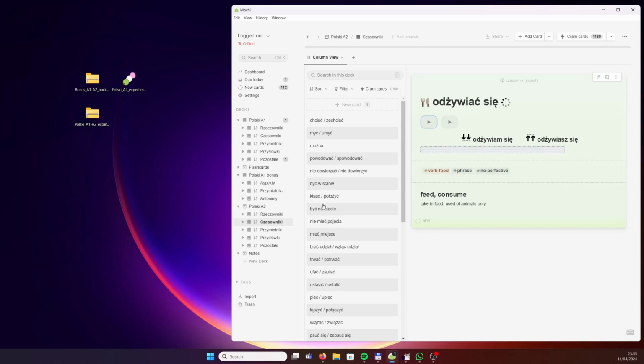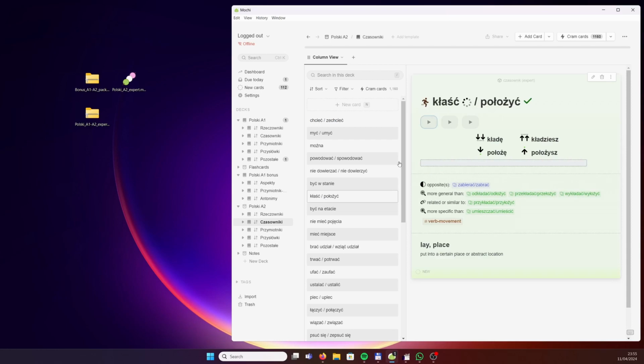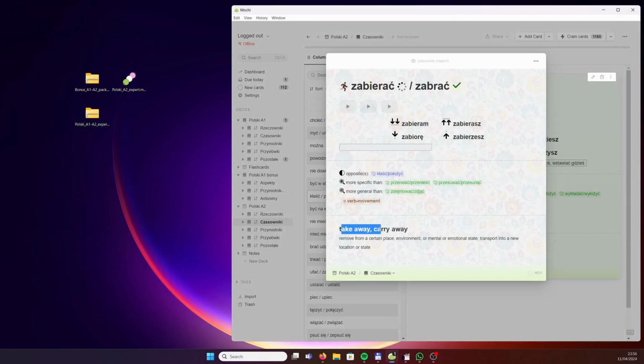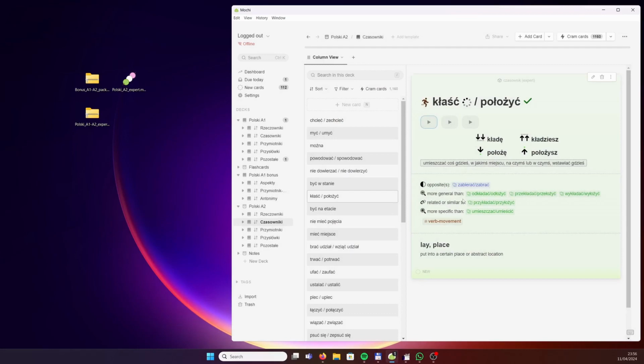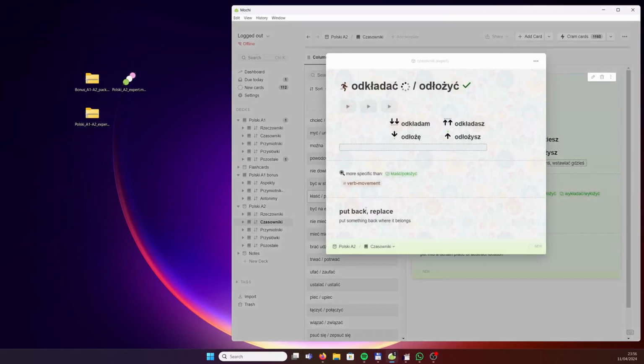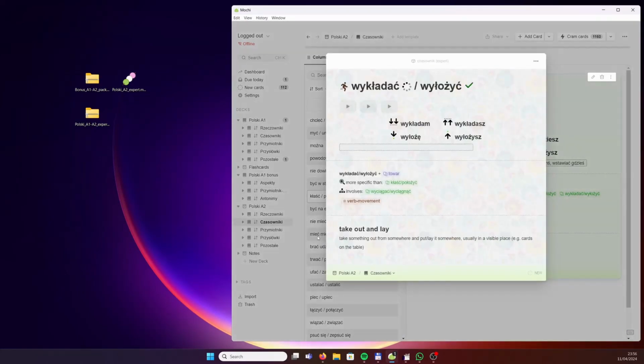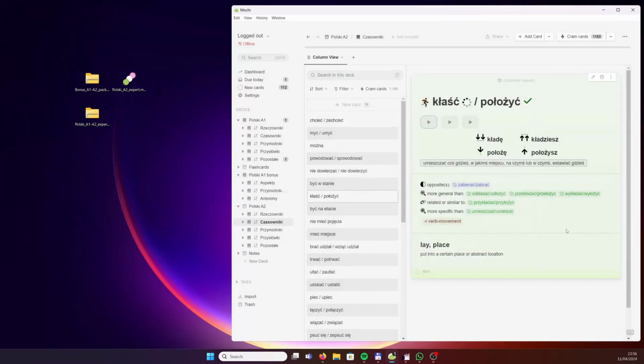Let me see. Oh, kłaść, położyć. All right, that means to lay something, put something down in a certain place. Now, the opposite is zabierać, zabrać, so take away from a place. We've also got more specific terms, such as odkładać, put back, przekładać, put somewhere else, or wykładać, take something out and lay it somewhere, put it down somewhere.